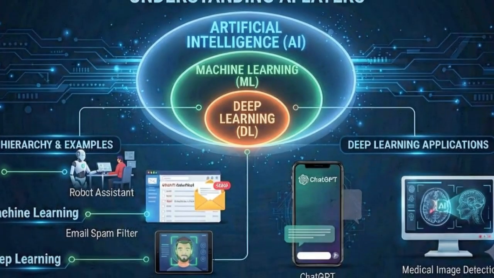Many beginners get confused between artificial intelligence, machine learning, and deep learning. Let's make it simple. Artificial intelligence, or AI, is the largest field. Its goal is to make machines behave intelligently. Inside AI comes machine learning, which teaches computers to learn from data instead of being programmed for every task. Inside machine learning comes deep learning. Deep learning uses artificial neural networks with many layers to solve complex problems.